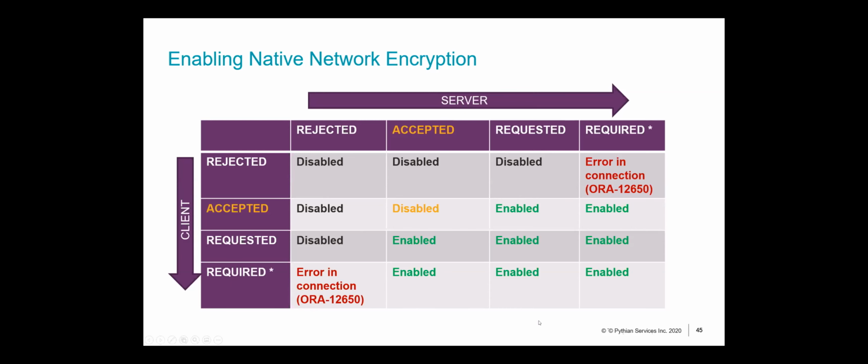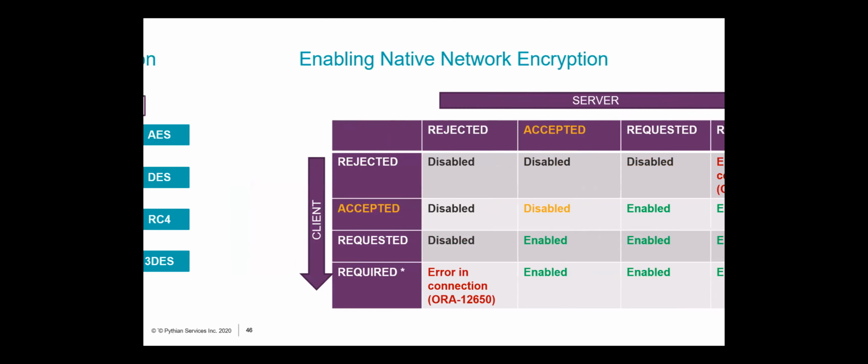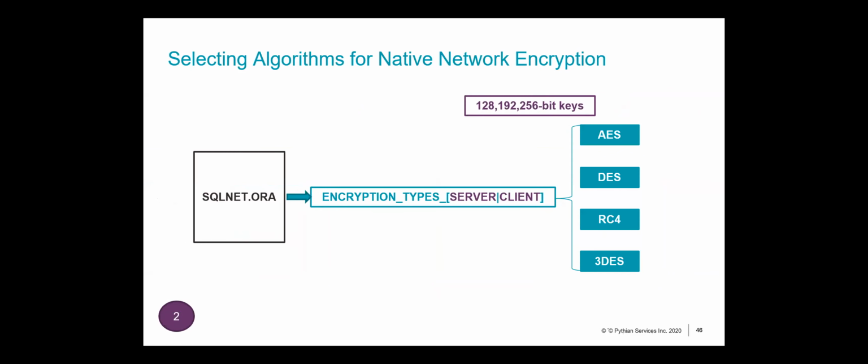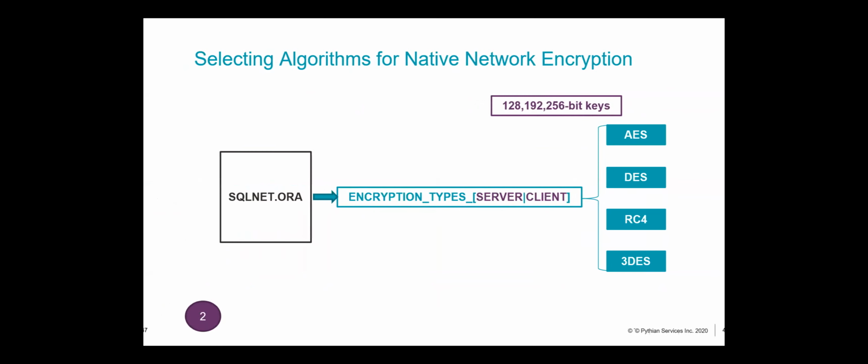Okay. So this is how you determine whether the encrypted network connection would be established. Now, the second thing was a bit about choosing your algorithms. How do we do that? This is based on another parameter called encryption types, again, based on your server and client. These are the various algorithms that are available, the 128 bit keys, 192, 256, and this parameter provides a list of algorithms that you can use.